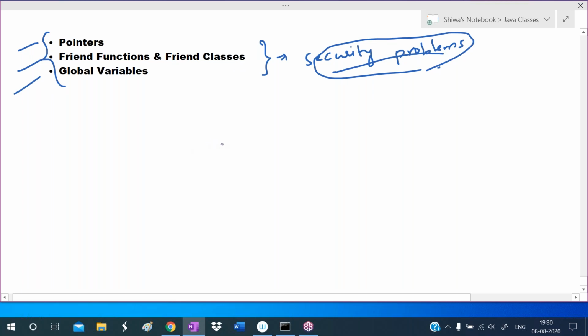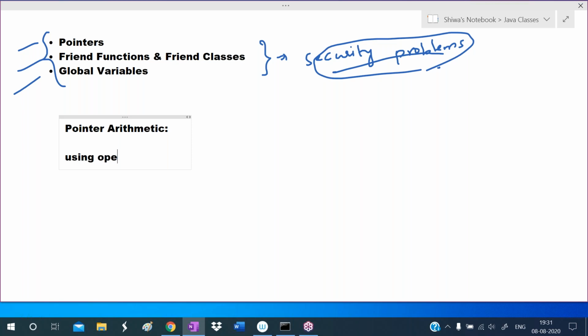This pointer supports pointer arithmetic, which is a very dangerous concept. Pointer arithmetic means using operators on pointers. So we use operators like plus plus, minus minus, or the plus or minus operator on pointers.